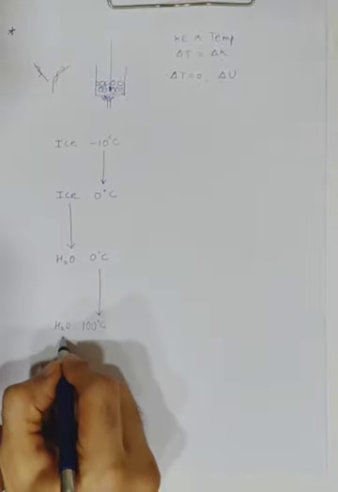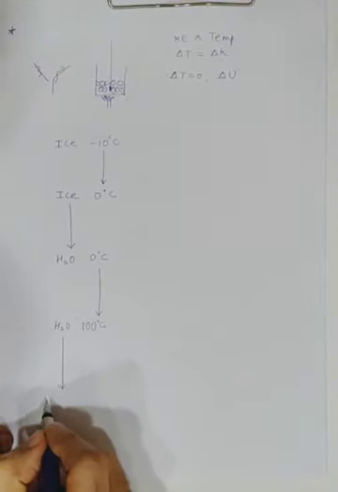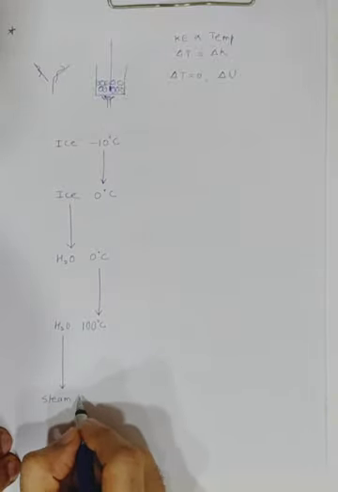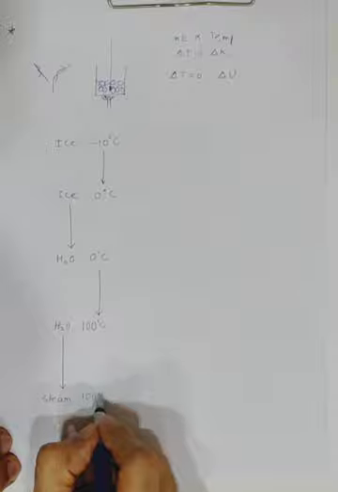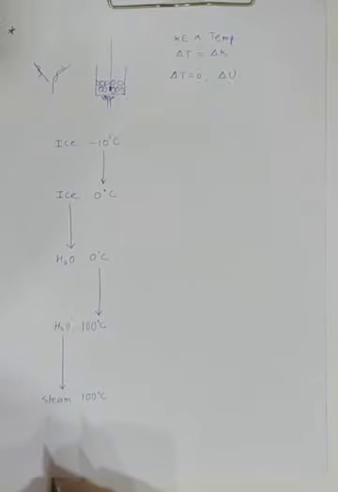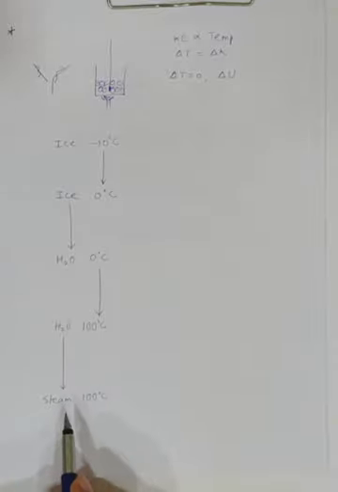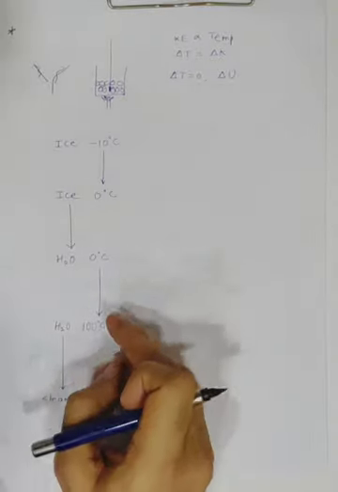Again let's continue to heat up further and again you will not find any rise in the temperature. So it means water at 100 will become what? Steam at 100 degree. So water converts to steam. Okay. Now again out here there is no change in the temperature, but there is a change in the state. So what form of energy will change over here? Potential energy. I'll just summarize over here.